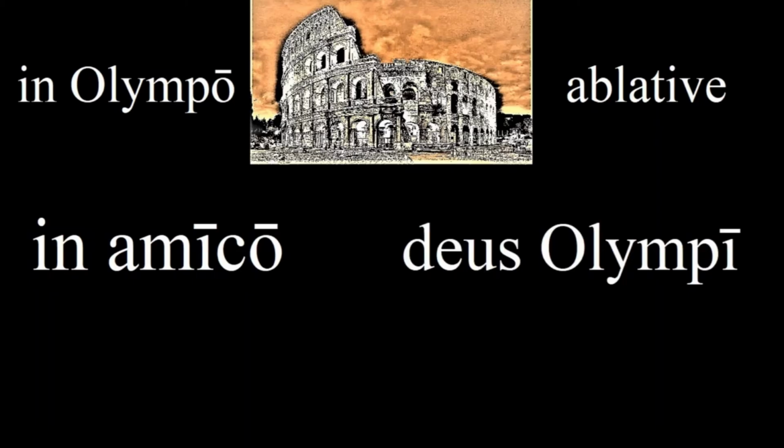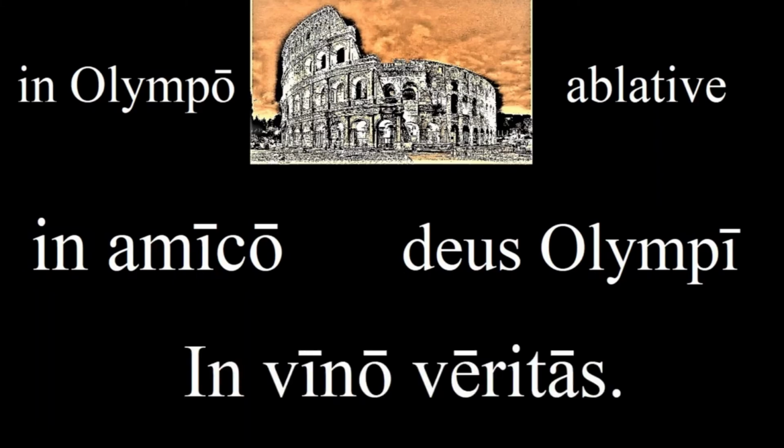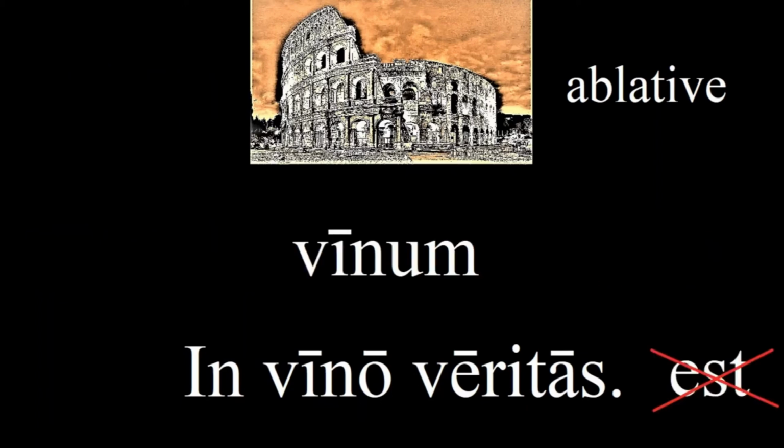I'm sure you've heard this phrase, although probably with a different pronunciation. In vino veritas. In wine there is truth. Can you spot what's missing from this sentence? The word est. But because it's obvious, it isn't needed, and the sentence has a better ring without it. This is technically called ellipsis.